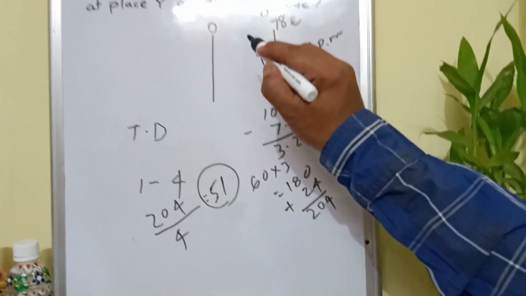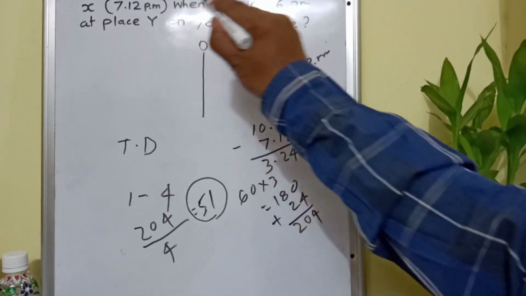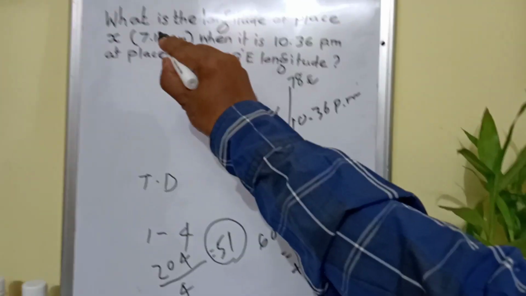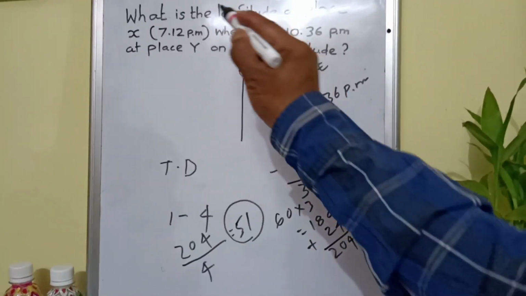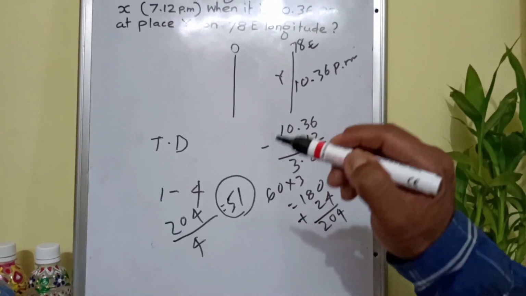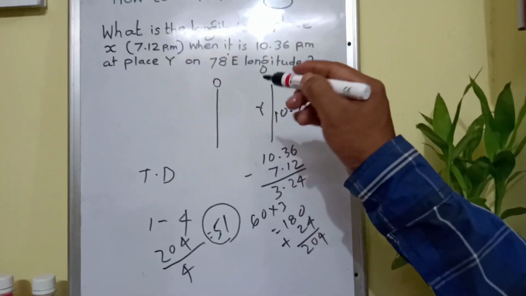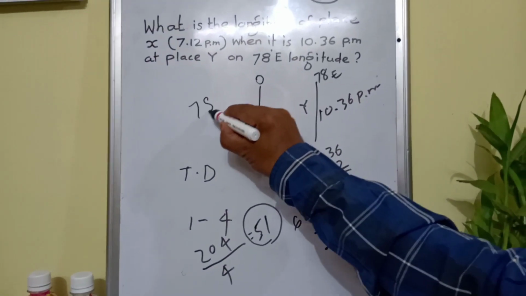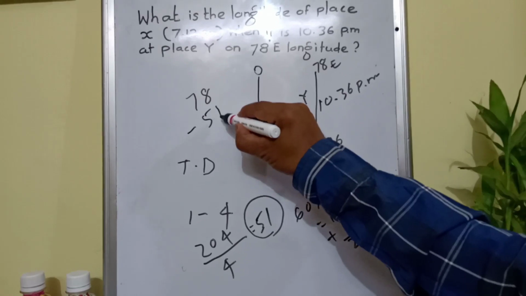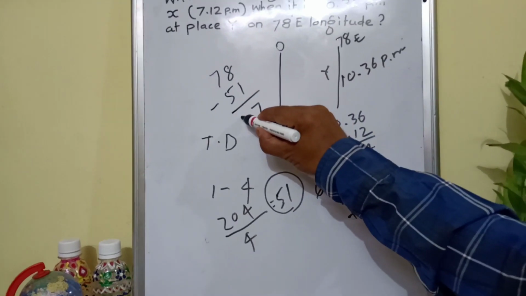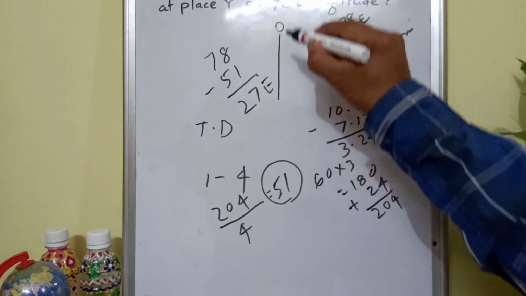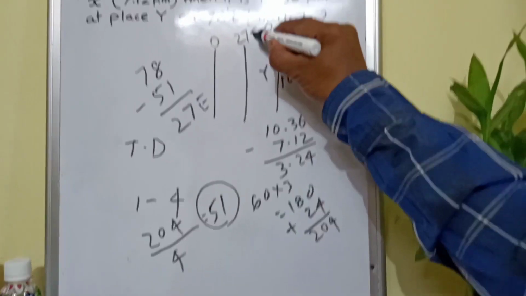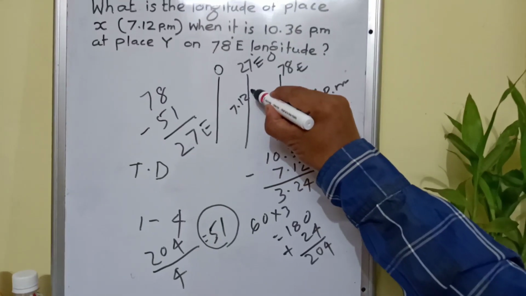And now you see the time. Place Y records 10:36 and X records 7:12 pm. And this, the time of place X is behind of it. Behind of means you need to subtract the longitudinal gap. If it is ahead, you make addition. If it is behind, then you subtract. Here what is the figure? 78 minus 51, 27 degree east. So longitude of place X, somewhere here 27 degree east, and time is 7:12 pm.